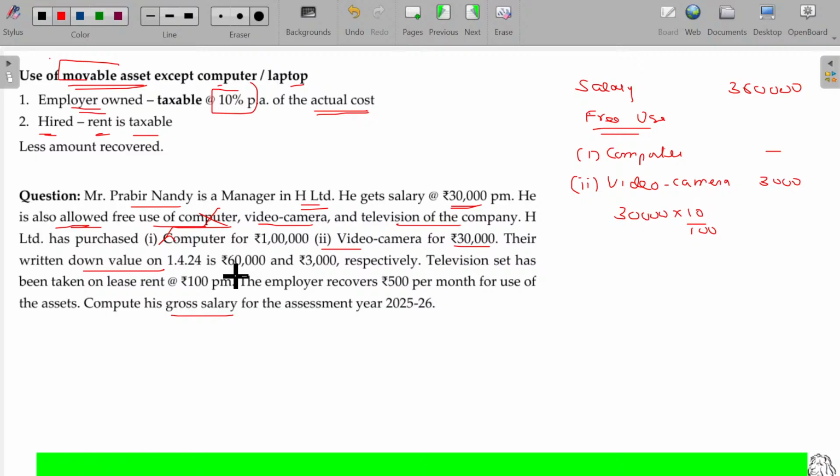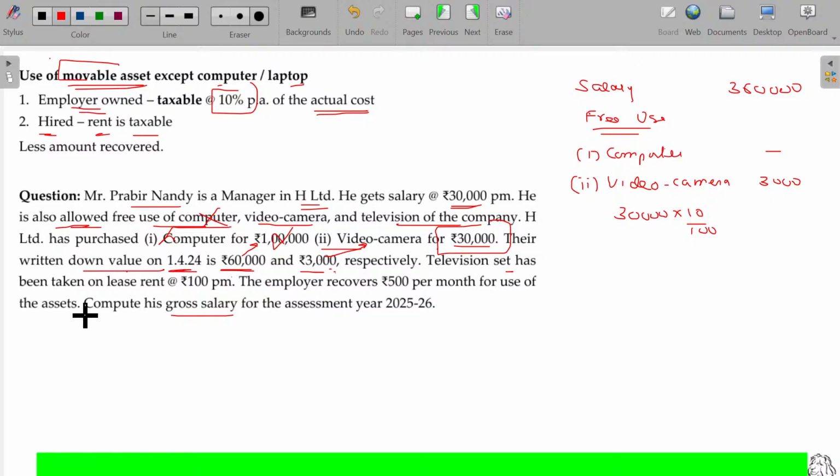The video camera cost is 30,000. Computer is not considered. For the 3,000 on the video camera, we have to take only the actual cost, not the written down value.